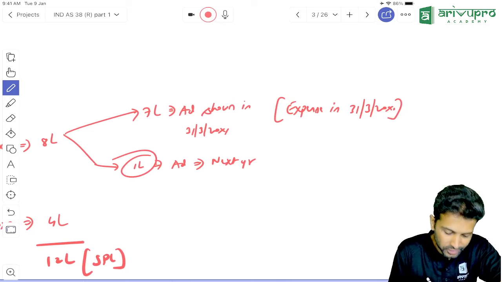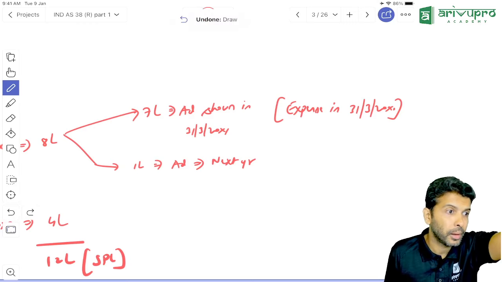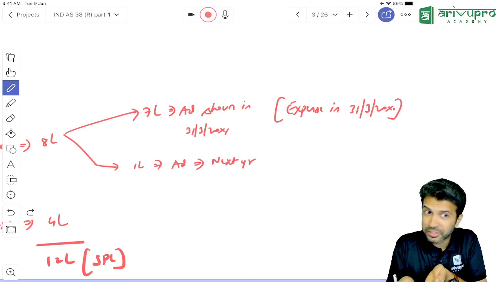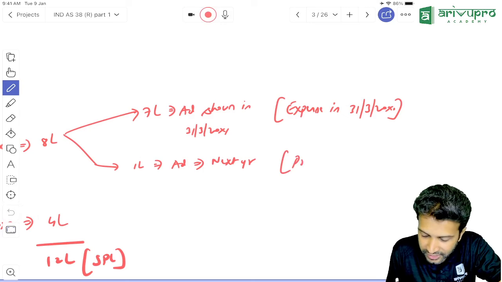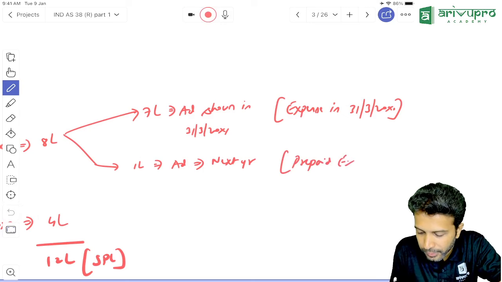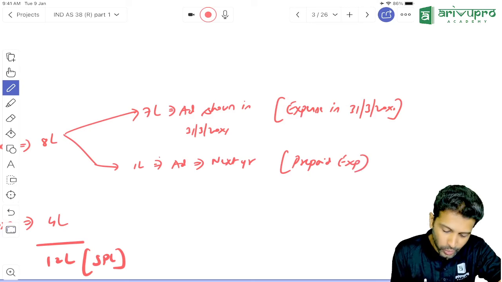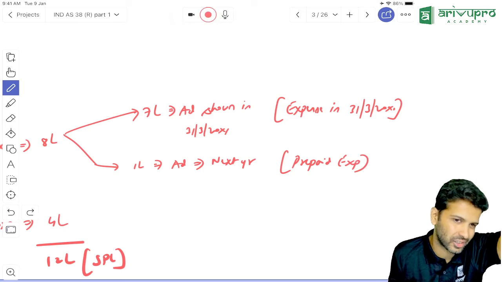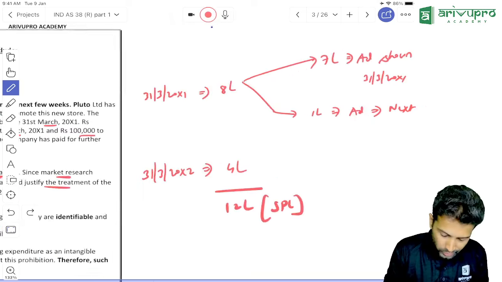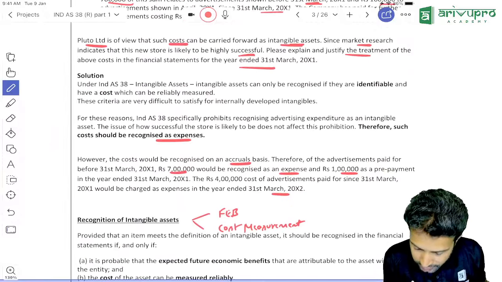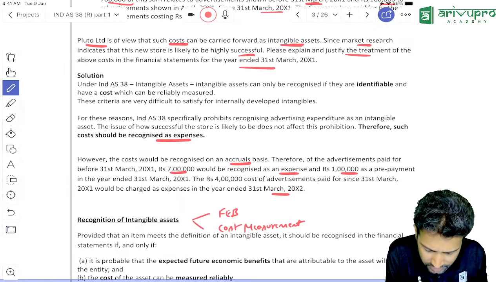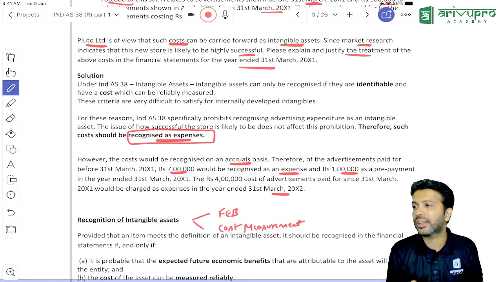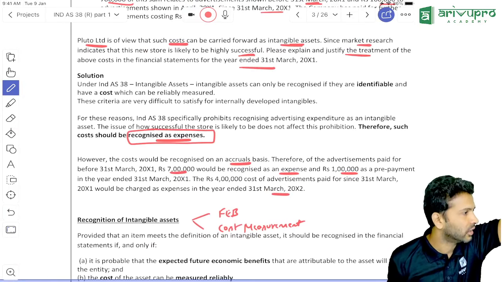But this 1 lakh rupees expenditure I have already paid. Was the advertisement aired? No. That means this 1 lakh in this year you have to show as prepaid expenditure. And this 1 lakh rupees prepaid expenditure will be recognized as an expense in the next year. That is what they have done over here. Out of this 8 lakh, you need to give a call. One, this advertisement expenditure you cannot capitalize as an intangible asset. You should recognize it as an expense.